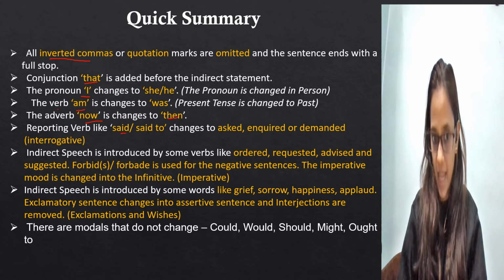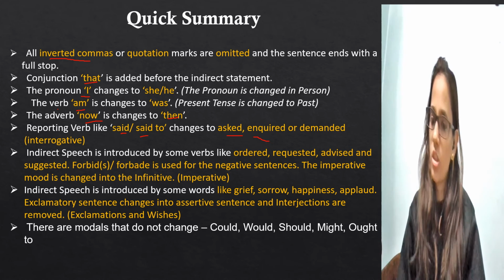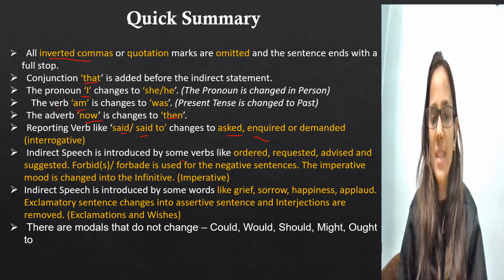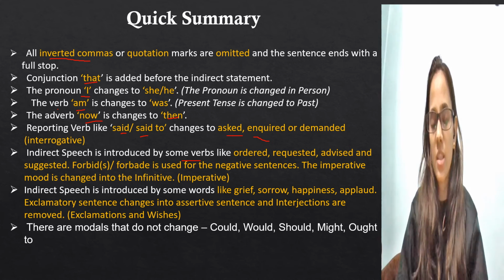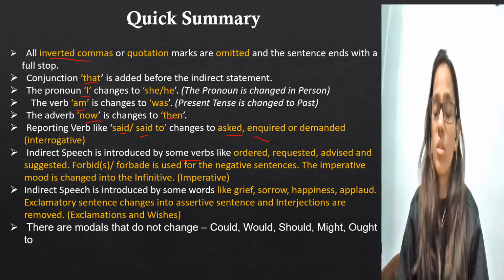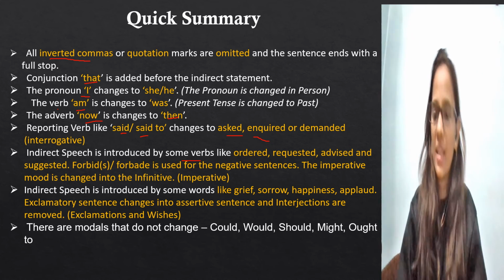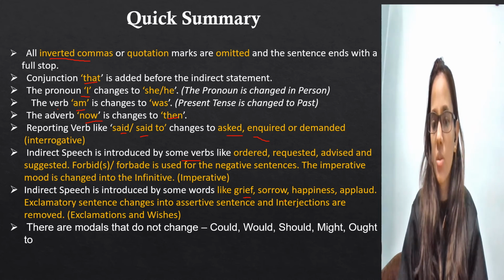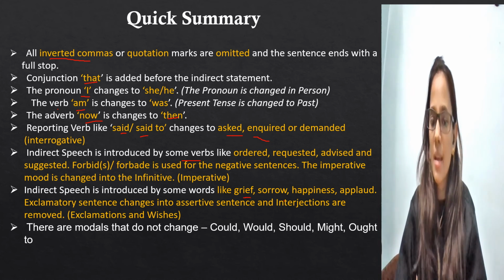Reporting verbs like said or say to change to asked, inquired or demanded, like in interrogative sentences, as we have seen in the examples as well. Indirect speech is introduced by some verbs like ordered, requested, advised, suggested, and all that, and forbade is used for negative ones. So this kind of sentence is which one? Imperative sentences, as we have seen in the examples as well. Indirect speech is introduced by some words like grief, sorrow, happiness, appalled. So such kind of sentences are what? Exclamatory sentences. We know that, right?